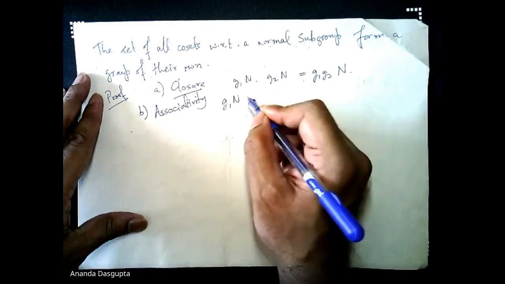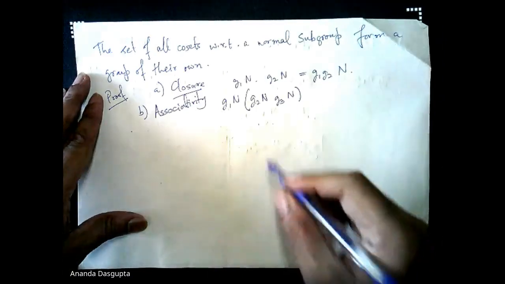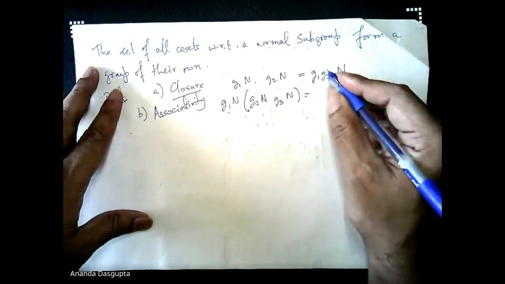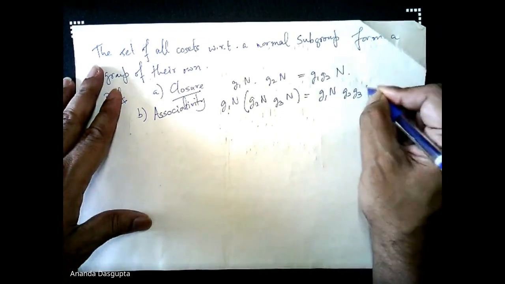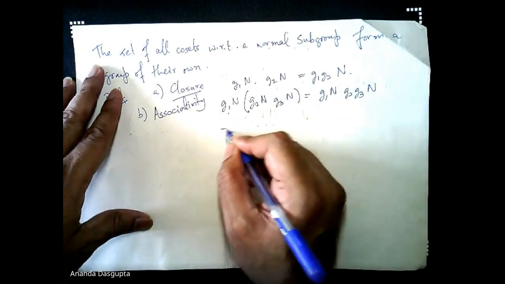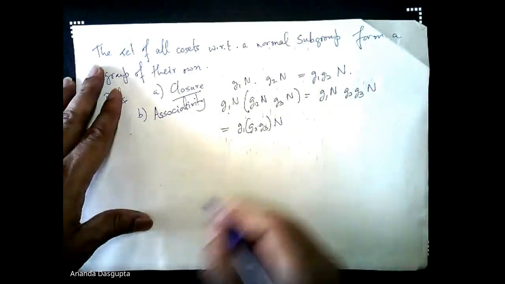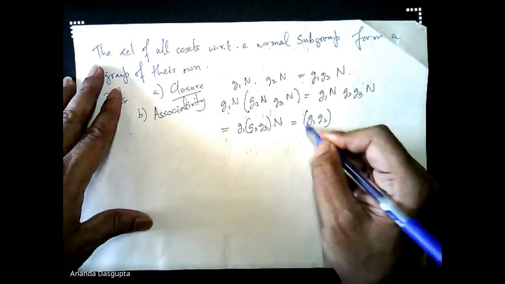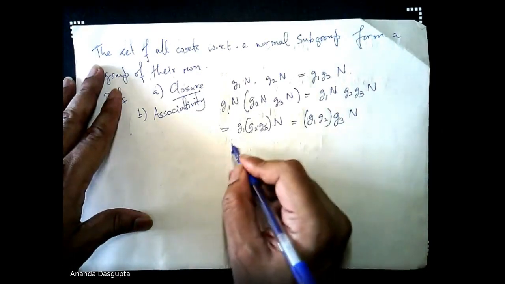You want to prove that G1N times (G2N, G3N) is the same as (G1N, G2N) in brackets, times G3N. But that actually is very, very simple. All you do is use this G1N times G2N. That is a statement that we proved a while ago. And then this is nothing but G1 times G2, G3N. Again, repeating that result. But that, according to the